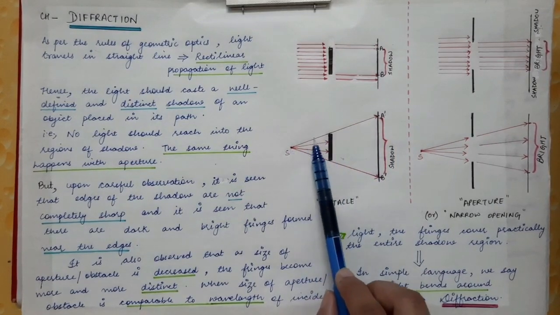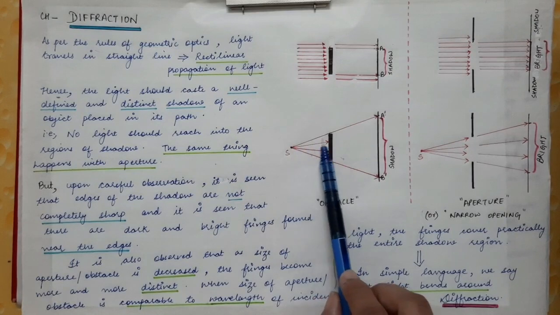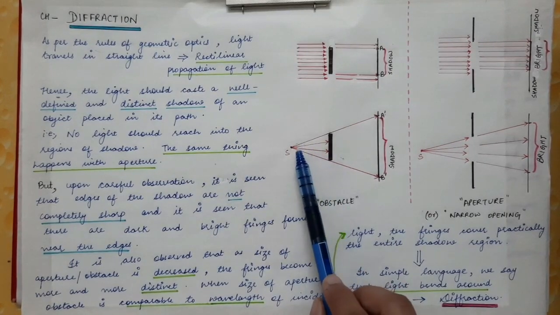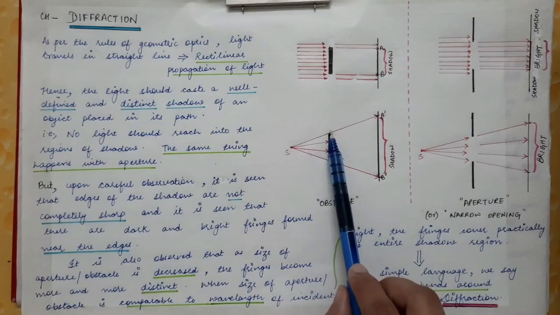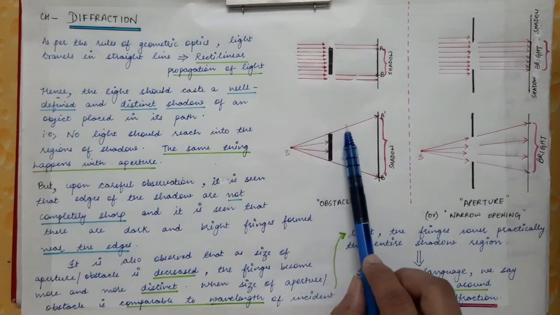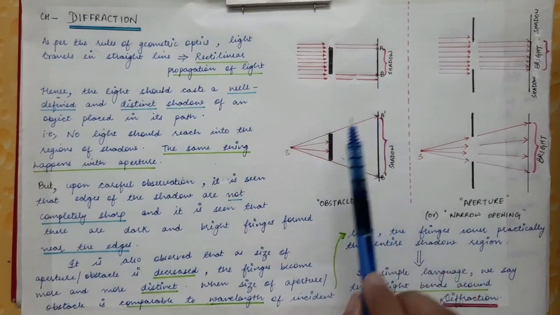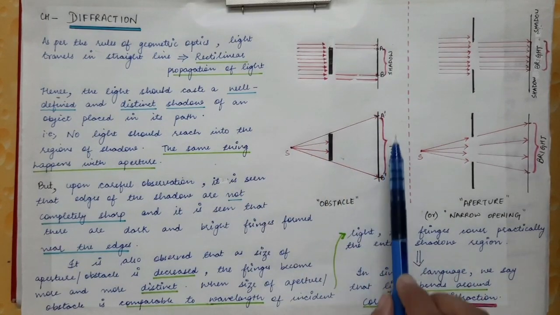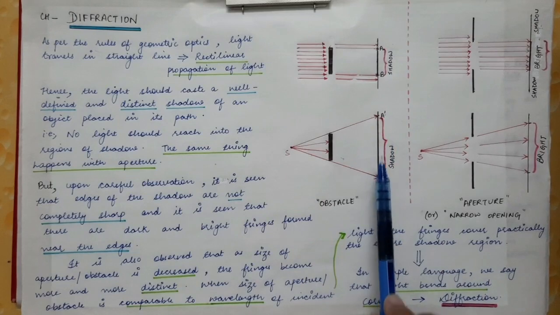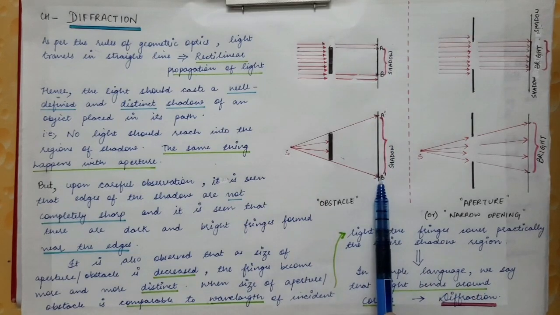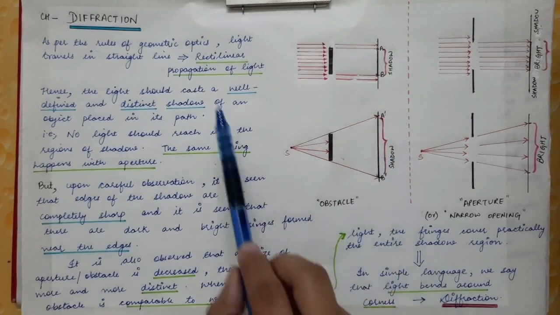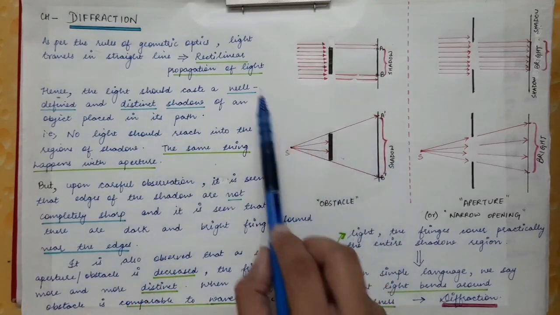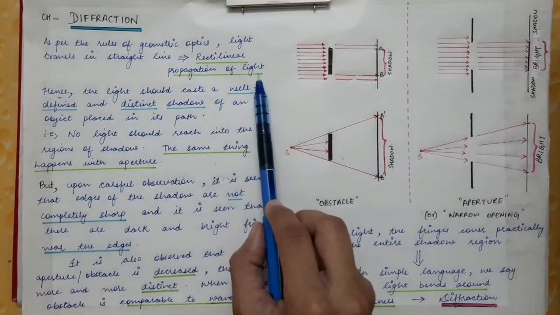The light falling on the obstacle will be completely obstructed, whereas the light which is not obstructed by the obstacle will easily pass and fall on the screen. A prime B prime is the region of geometrical shadow. In this region, the shadow should be well defined and distinct. This is because of the rectilinear propagation of light.